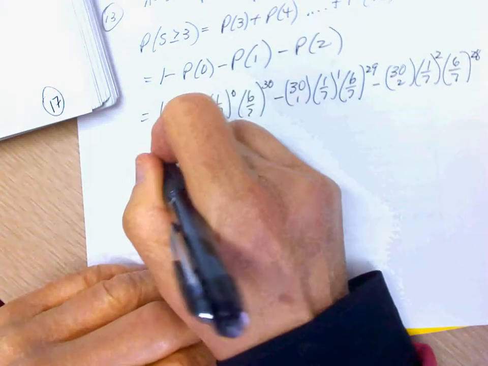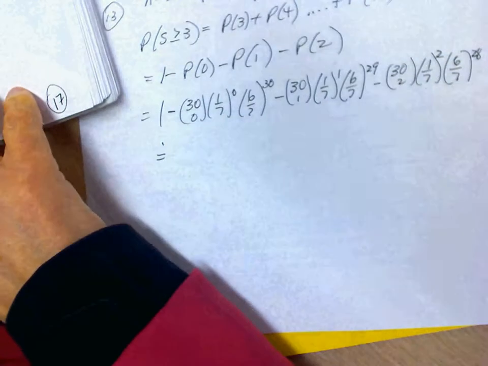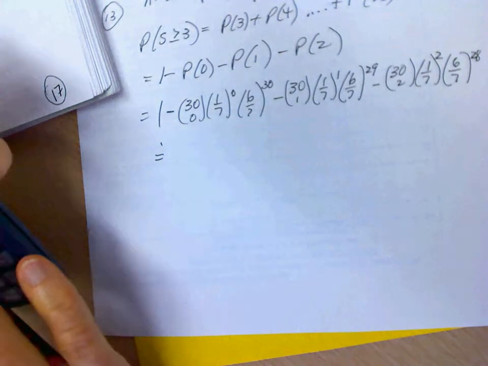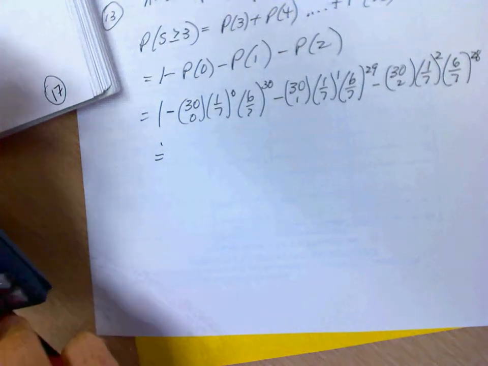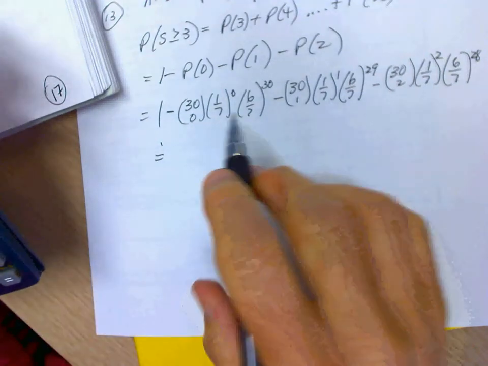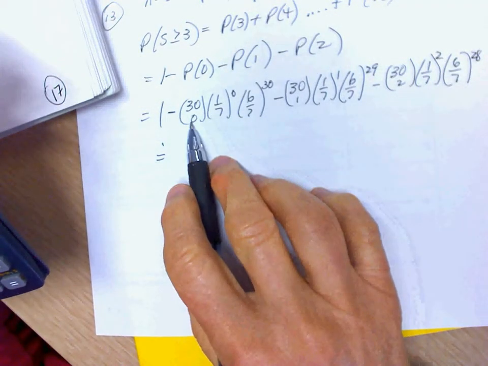And that works out to be 1 minus open bracket 6 divided by 7 close bracket exponent 30, because I know 30 choose 0 is 1.